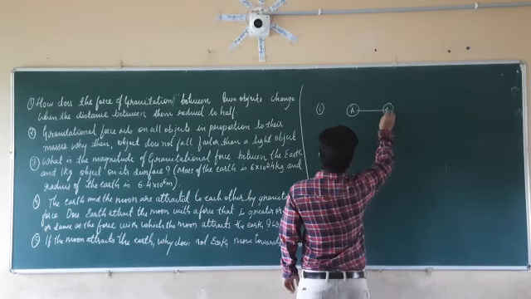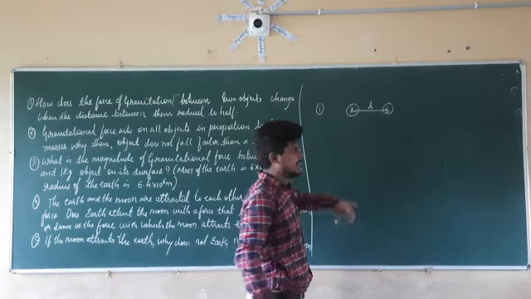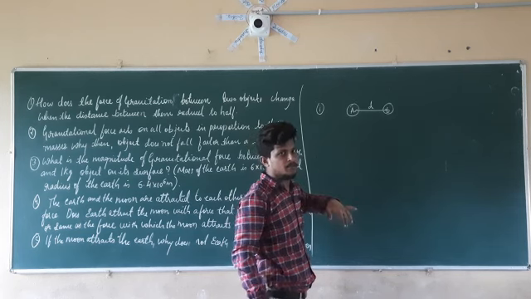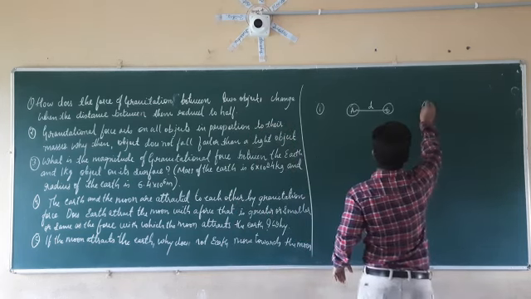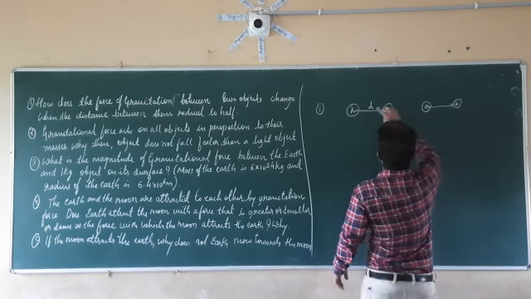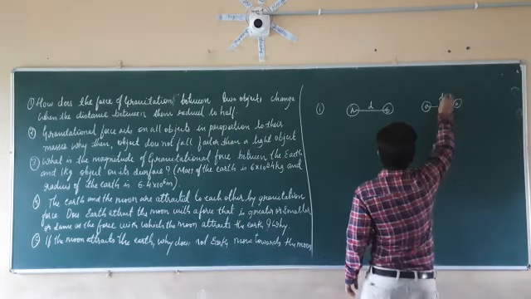So let us see the distance between them. Their centers are at distance D. So what is happening here? The distance between the centers of both objects is reduced to half. Let this be again A and B. The distance present here is becoming half of that value, which is D by 2.